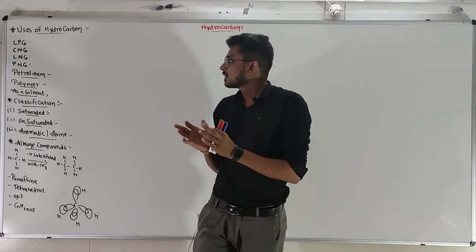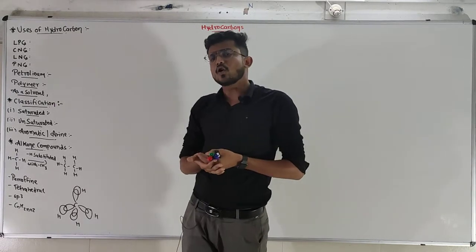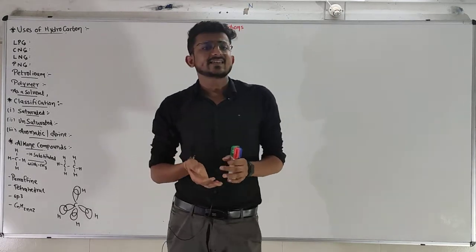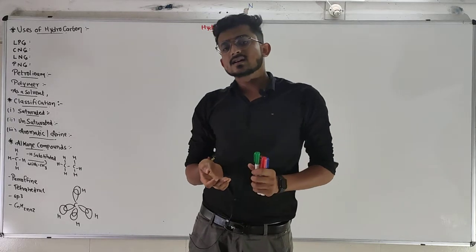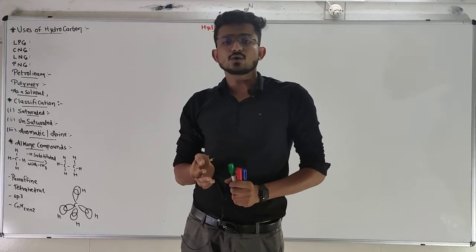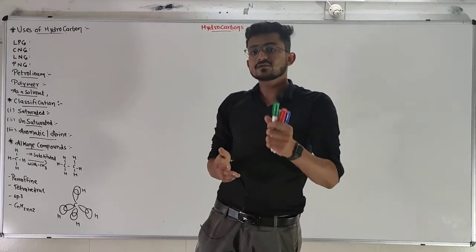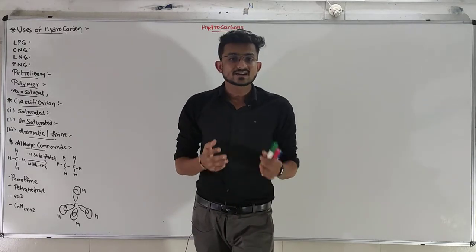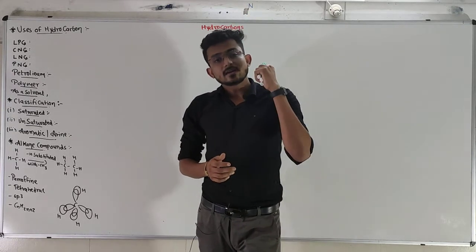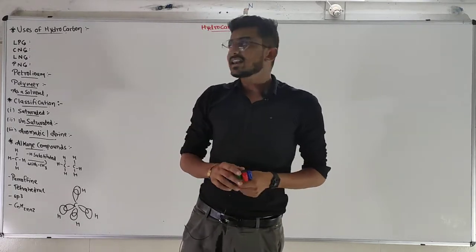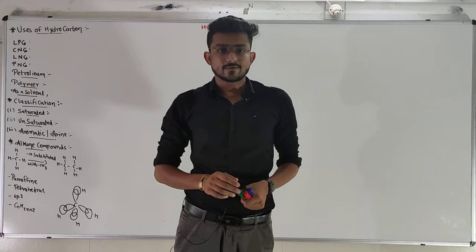Now let's talk about the common uses. Hydrocarbon is one of the main sources of energy for us. In our 24 hours daily, we are using hydrocarbons in our life.